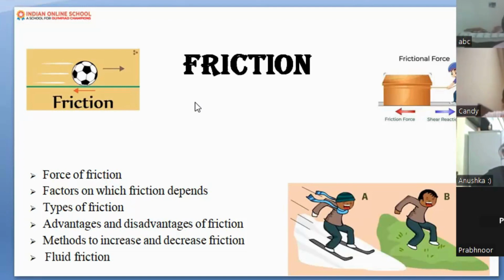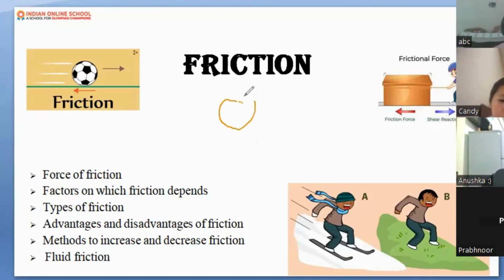If I explain friction in one single word, friction means that which opposes your force or your motion. Let me give you one example. What you understood is that friction is a kind of force which is always opposite to your force, your motion.